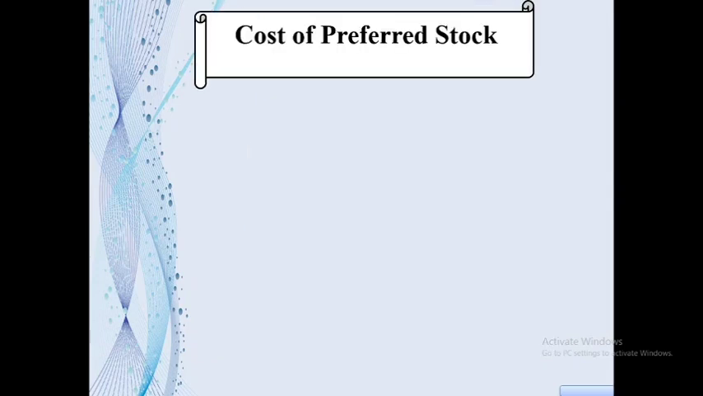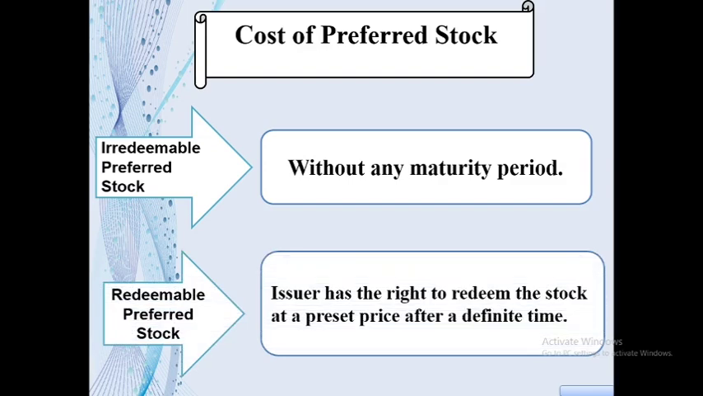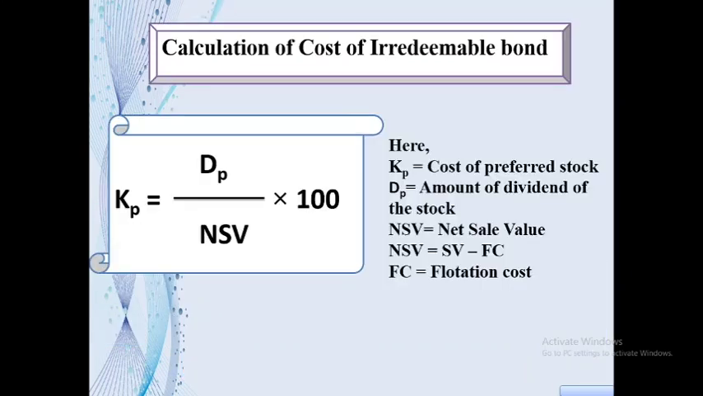Now we see the cost of two types of preferred stock. One is irredeemable preferred stock and another one is redeemable preferred stock. Irredeemable preferred stock refers that stock which has no specific maturity period. On the other hand, redeemable preferred stock refers that stock where issuer has the right to redeem or call in the stock at a preset price after a definite time. That means redeemable preferred stock has a specific maturity period.